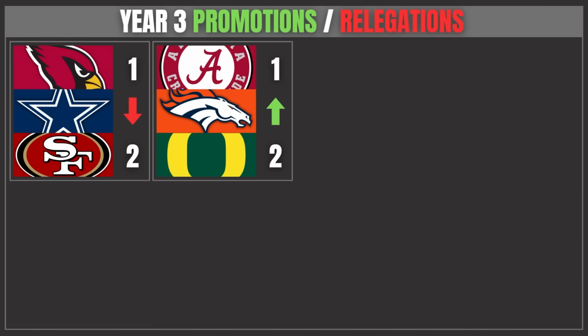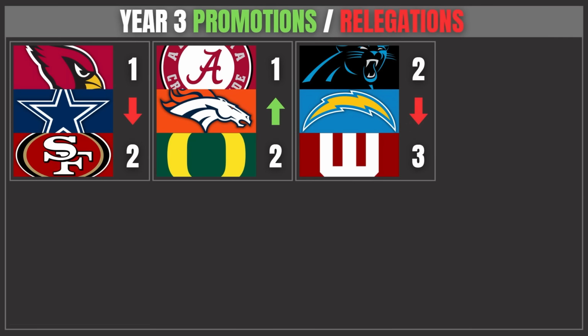And that's the conclusion for year 3, so here's our promotions and relegations. Going down 1 level, the Cardinals, the Cowboys, and the 49ers going to the Super League. Taking their place with the Alabama Crimson Tide, the Denver Broncos, and the Oregon Ducks going to the top of the pyramid. I made a slight mistake on this one, as going down to the Power League will be the Panthers, the Chargers, and Indiana.